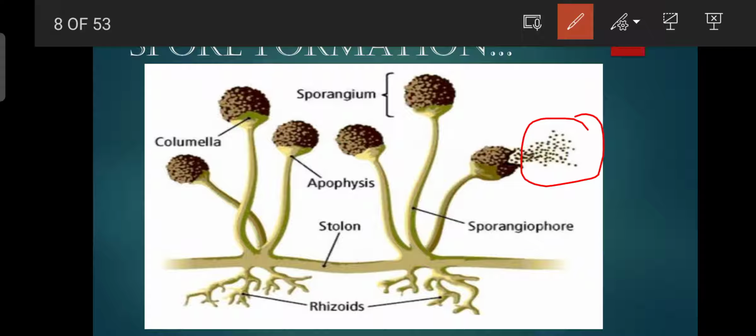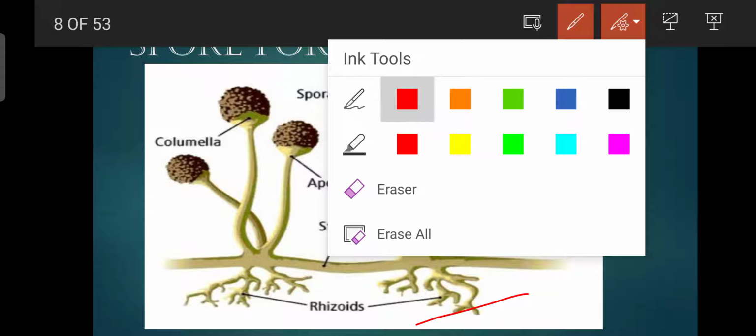The sporangium will burst when it wants to reproduce, and these spores will be released. And when these spores get a specific and useful environment, then they will come out of the cyst, which is the covering of each spore, and then the spore will grow into a complete rhizopus. Clear? Okay.